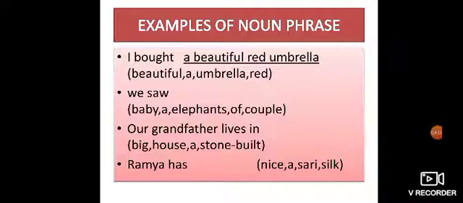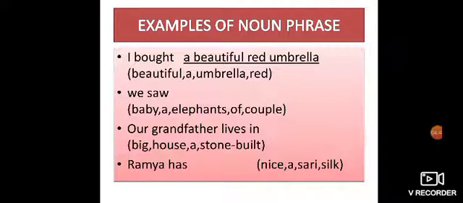Because it is telling about the umbrella. It is describing the umbrella. That is why beautiful is an adjective. Then red. Red is also an adjective because it is telling about the color of the umbrella. Thus, we will use red next. Then lastly, what is coming? Noun. Here the word is umbrella, which is a noun. So it is a beautiful red umbrella. I bought a beautiful red umbrella. So when we use the order article, adjective, noun, the sentence looks complete, isn't it? Now you have to use the same order and do the remaining three sentences.